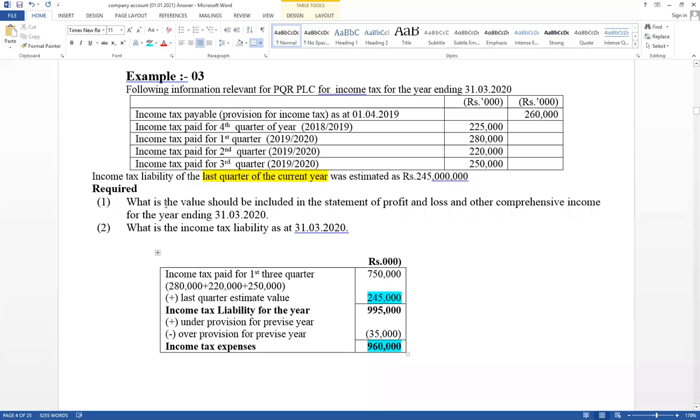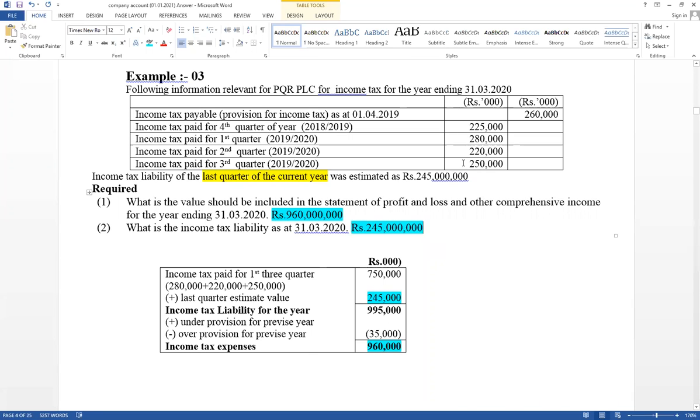Therefore, first requirement: what is the value that should be included in the statement of profit and loss and other comprehensive income for the year ended 31st March 20 as income tax? You have to consider 960,000 and record values in rupees in thousands. And as at 31st March 20 as a liability, you have to consider only the last quarter estimate value, 245,000. Therefore, this is the value that should be included in the statement of financial position under current liabilities as income tax payable.